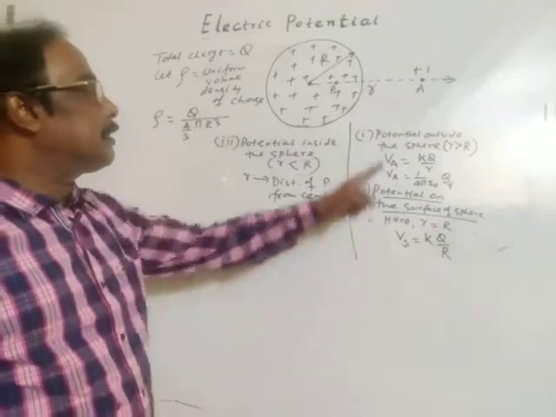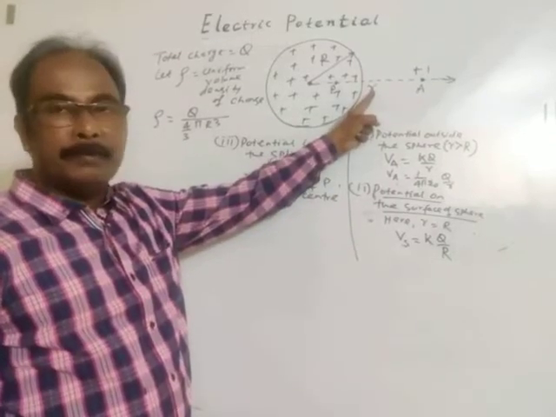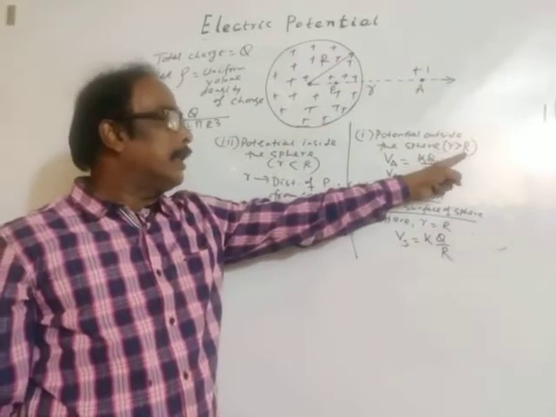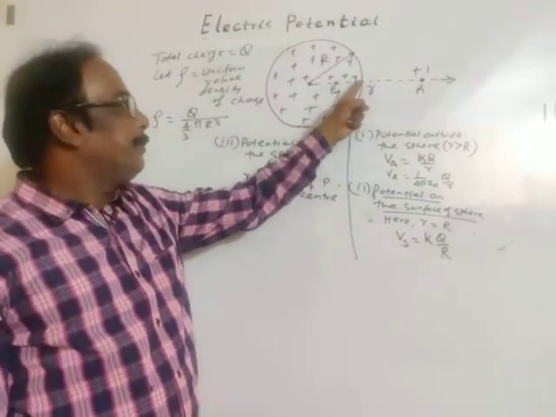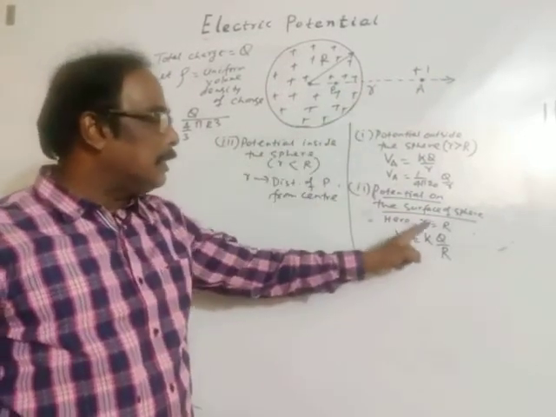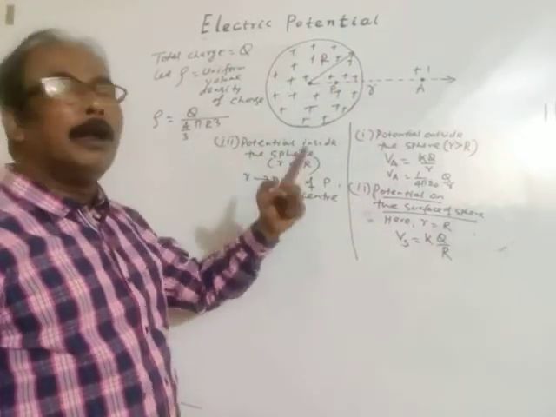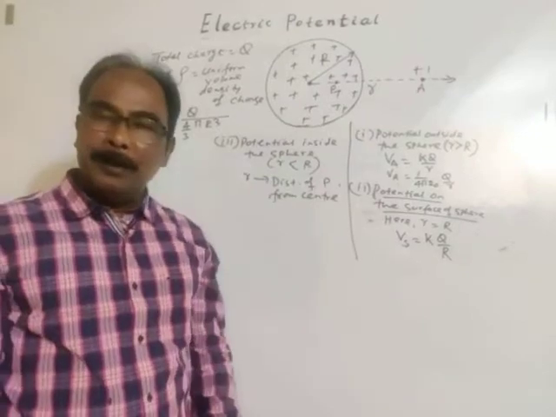As I have discussed, r is variable. If we take a point outside the sphere, then r is greater than the radius. If you take a point on the surface, r is equal to the radius. If you take a point inside, then r is less than the radius of the sphere.